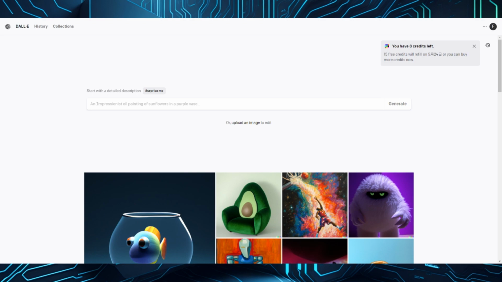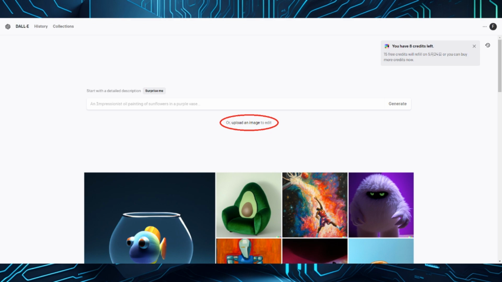Please enter anything inside the text box that you want the AI to draw. If you don't know what to draw, you may click Surprise Me. This allows the AI to randomly generate the prompts for you. When you finish the prompts, please click Generate, which is next to the text bar.